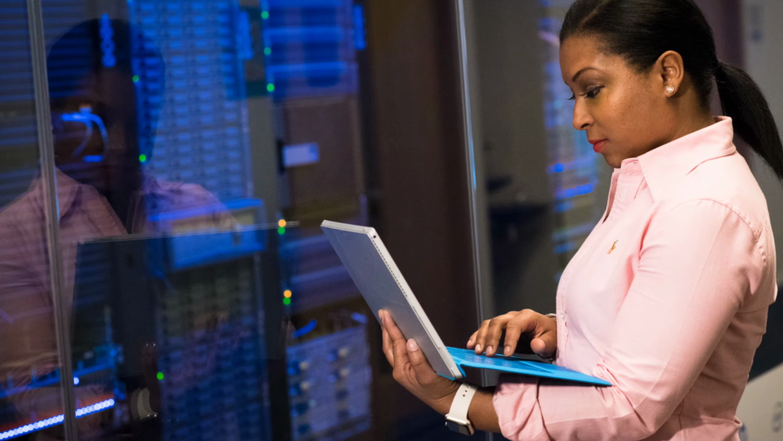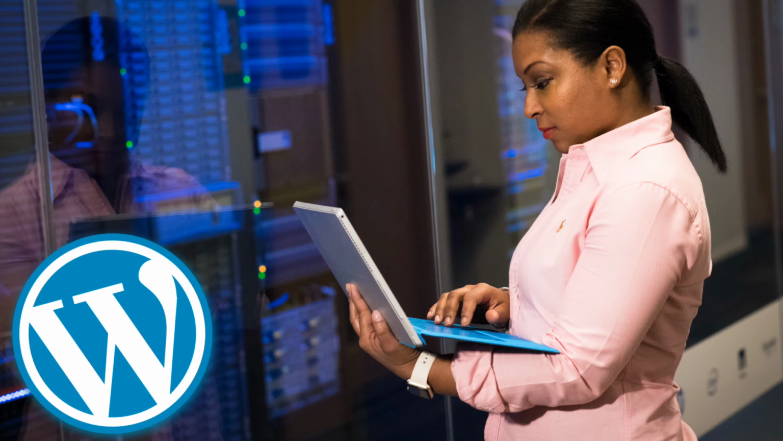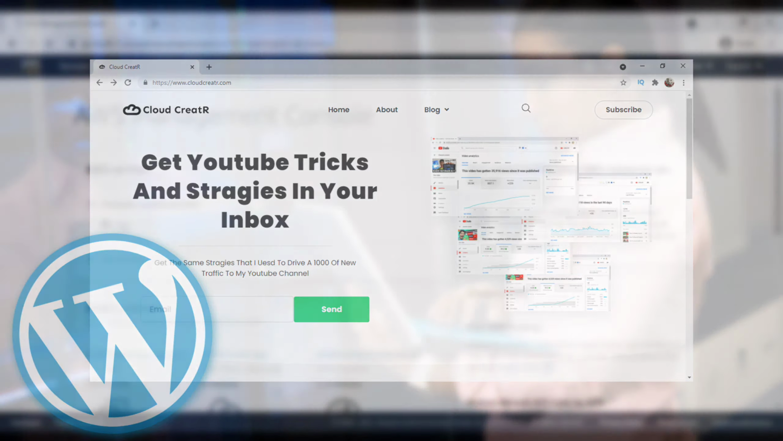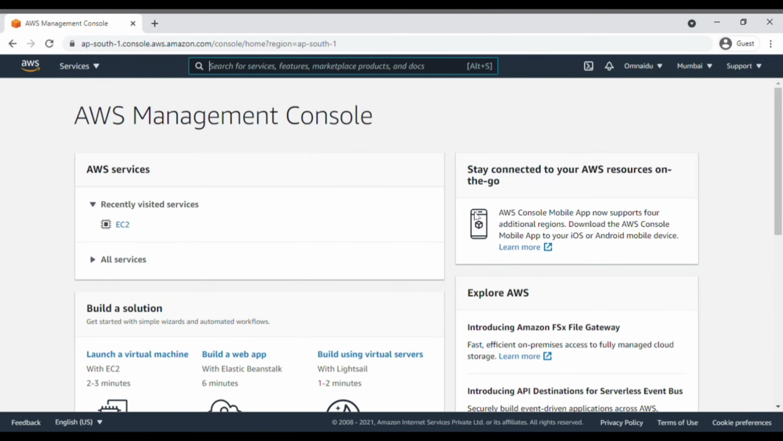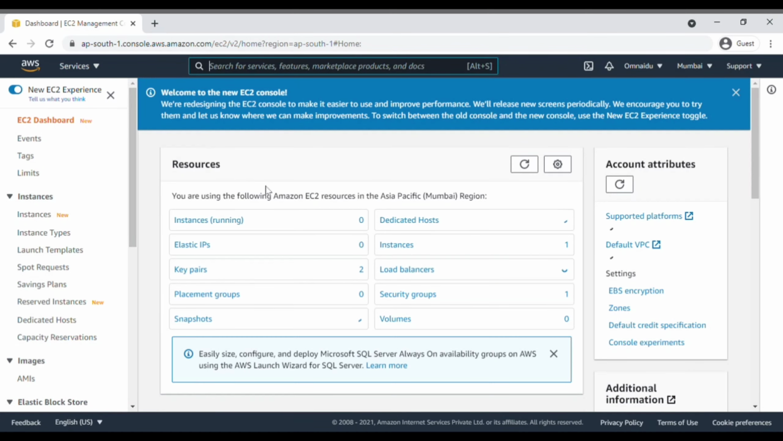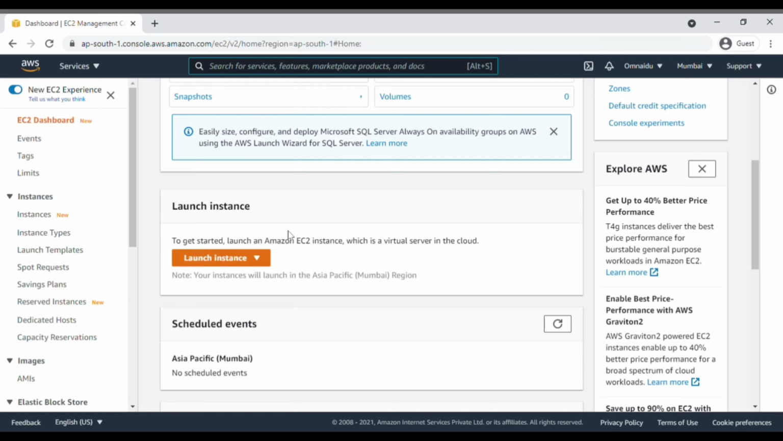In this part of the tutorial, we are going to launch our own server. In this server, we are going to install WordPress and make a free website in the further part of the video. For now, let's launch the server. First thing is to click on the service on top right corner, click on EC2, and after that scroll down and click on launch instances.